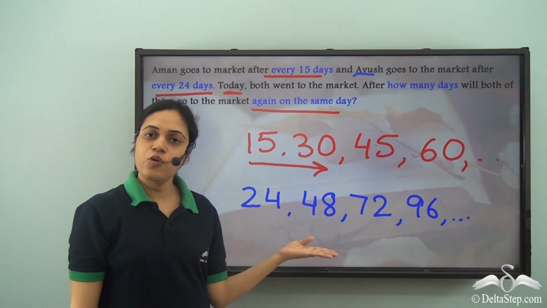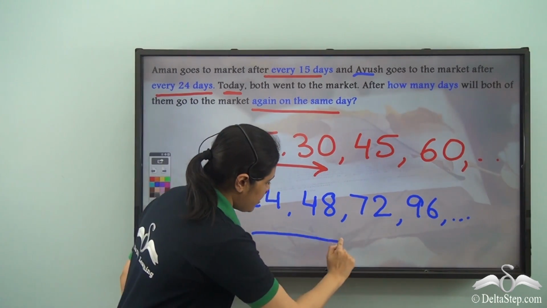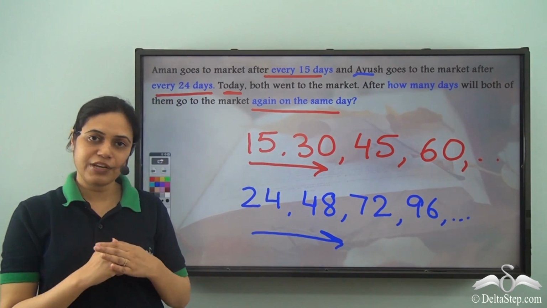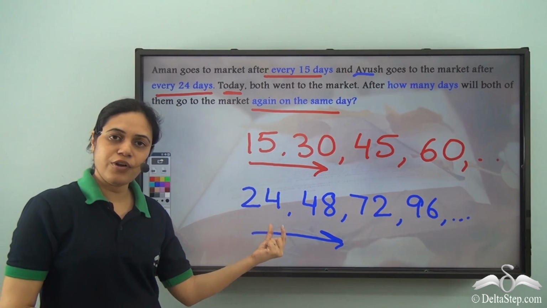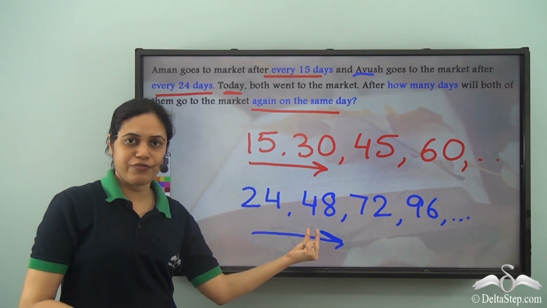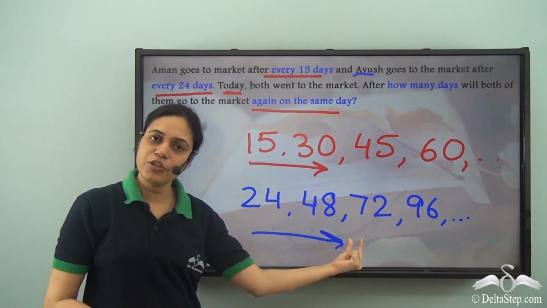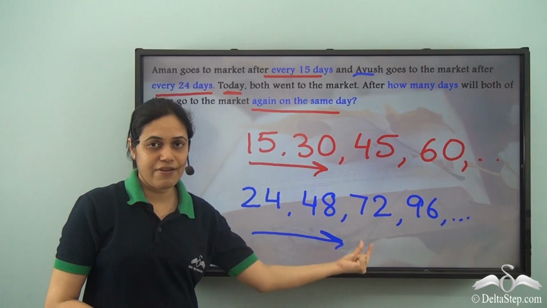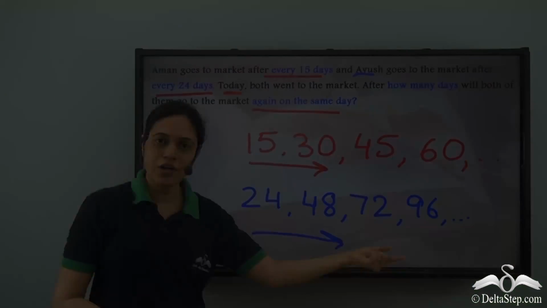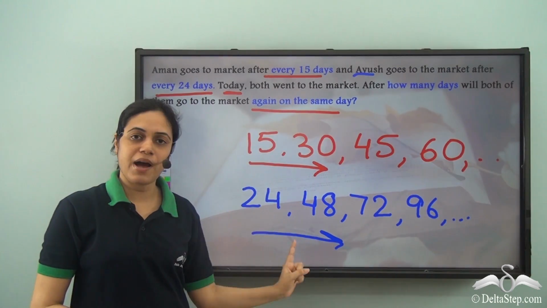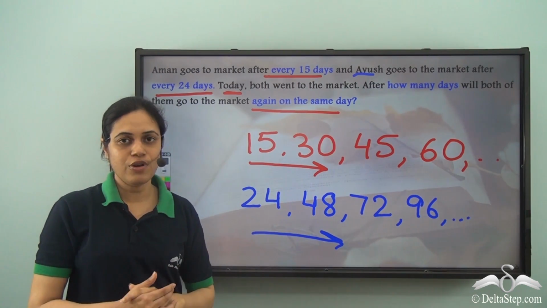So Ayush goes to the market in multiples of 24. So after 24, then again after 24 days, that is 48 days from today, then again after 24 days, that is 72 days from today and so on.